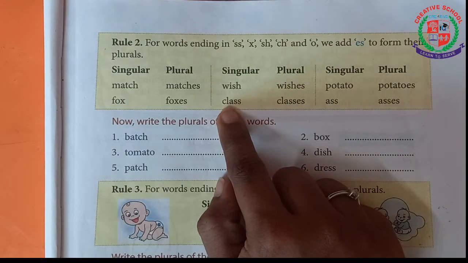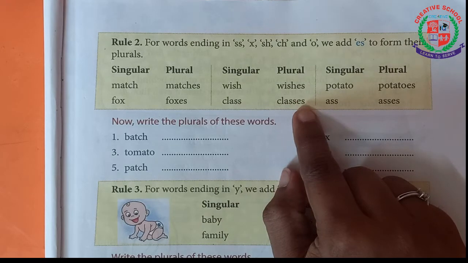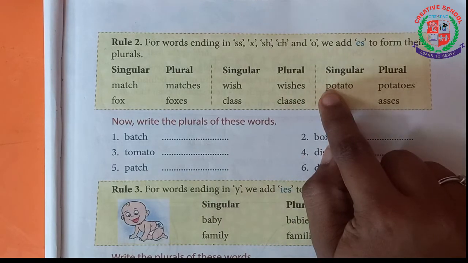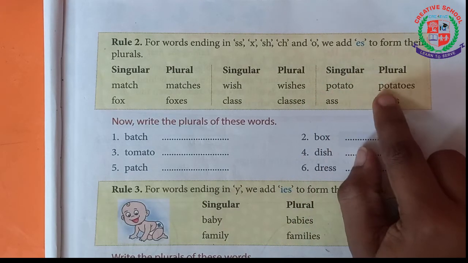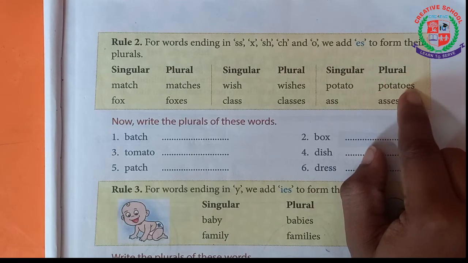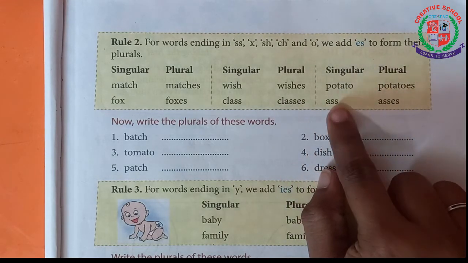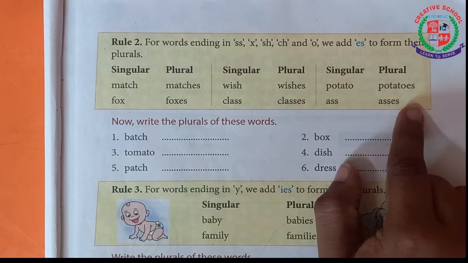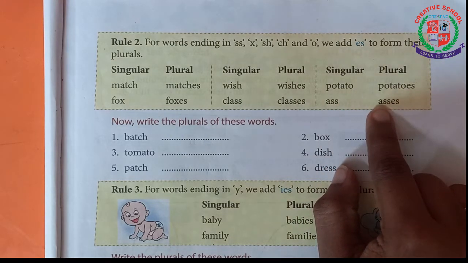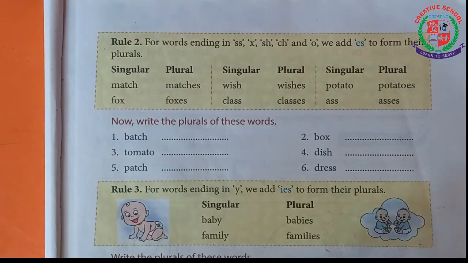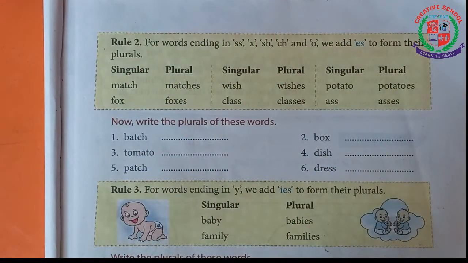Here the ending word is SS, class, and the plural form is classes. Here the word is potato and the plural form is potatoes. Here the word is ass and the ending word is double S. So we have to add ES to make it as plural, asses. Okay. So these are the second rule.